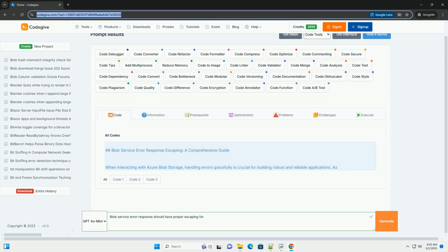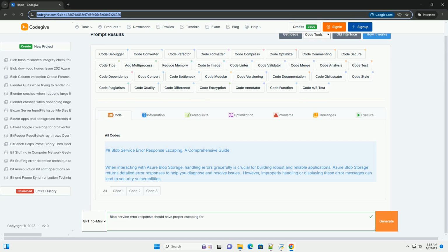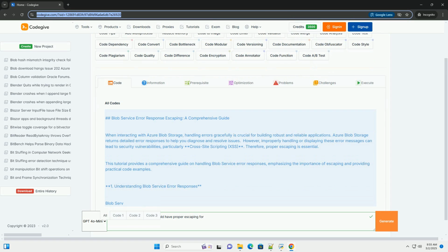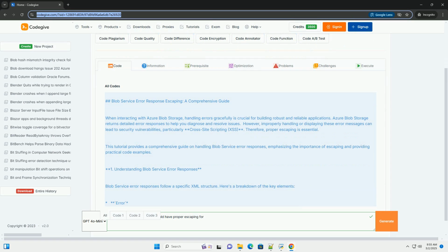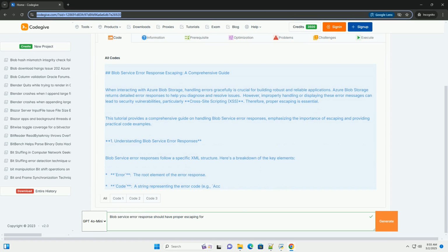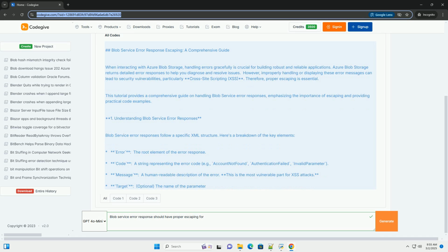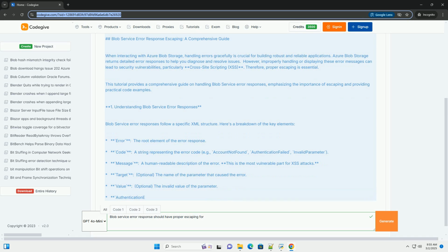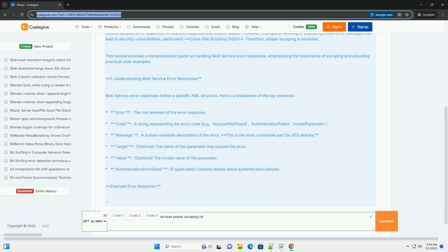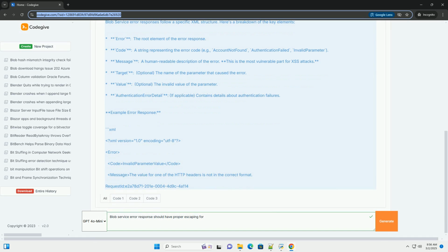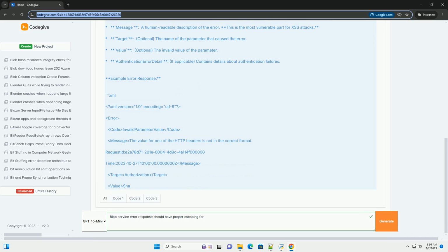Blob Service Error Response Escaping, a comprehensive guide. When interacting with Azure Blob Storage, handling errors gracefully is crucial for building robust and reliable applications. Azure Blob Storage returns detailed error responses to help you diagnose and resolve issues. However, improperly handling or displaying these error messages can lead to security vulnerabilities, particularly cross-site scripting, XSS. Therefore, proper escaping is essential.